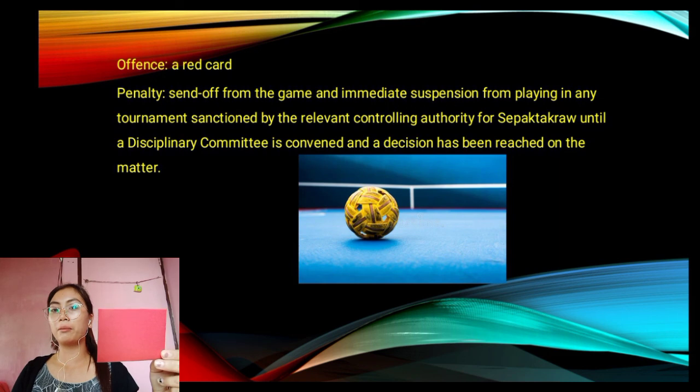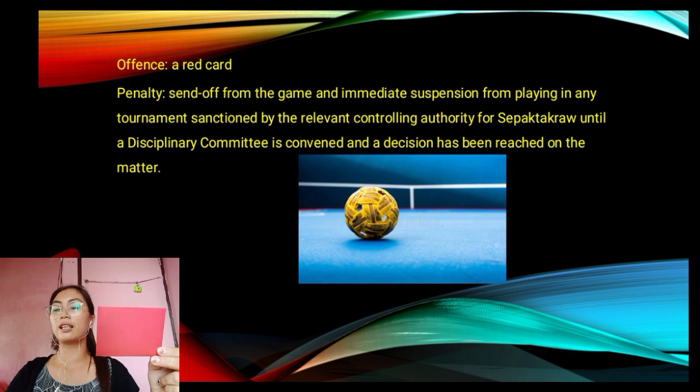The offense that he may receive is a red card. So the penalty for him is being sent off from the game and immediate suspension from playing in any tournament sanctioned by the relevant controlling authority for Sepaktakraw until a disciplinary committee is convened and a decision has been reached on the matter.